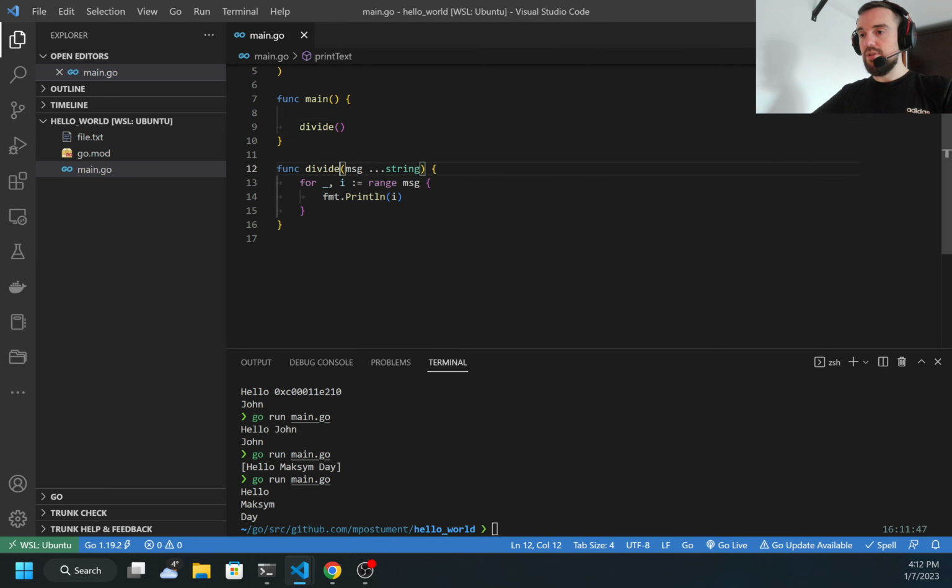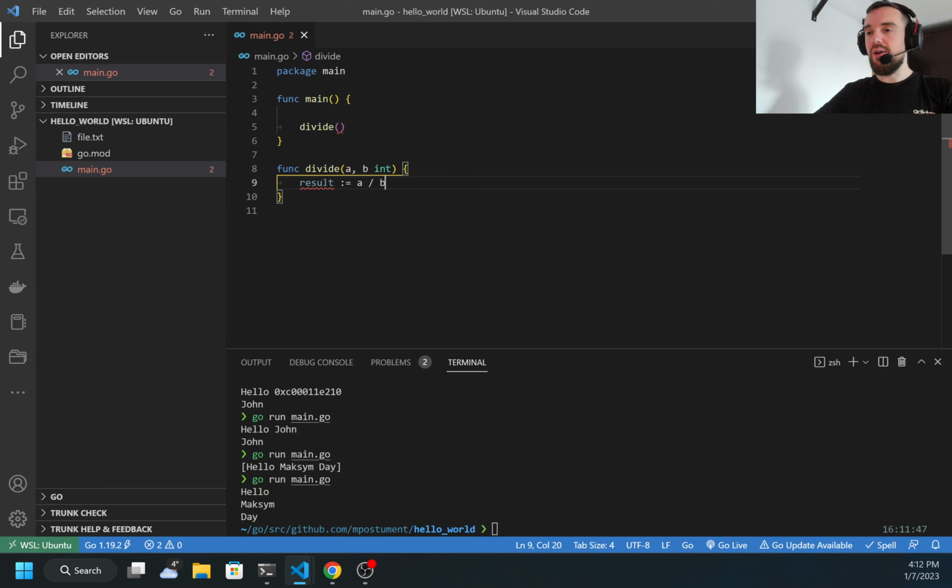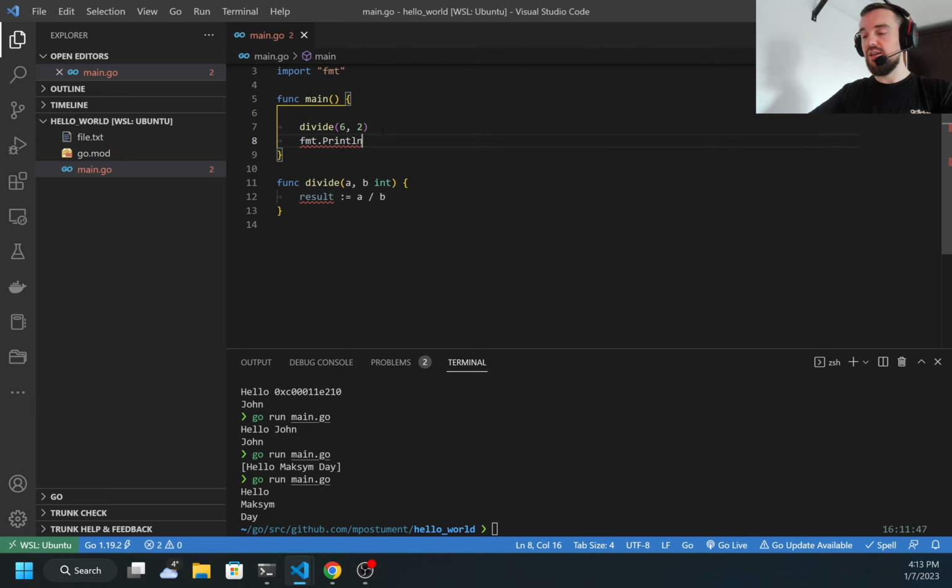And I would rename it here, and I have a function which accepts two parameters, a and b, of type integer. What I want to do is calculate a divided by b. So I can do something like result equal to a divided by b. And now I want to access this outside of the function. For example, here I want to print the result, and maybe multiply this result or do something else. So how can I do it?